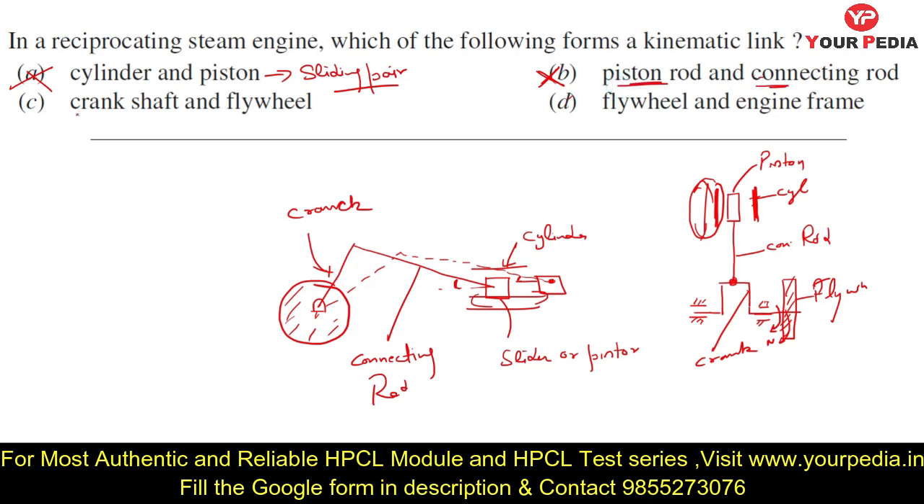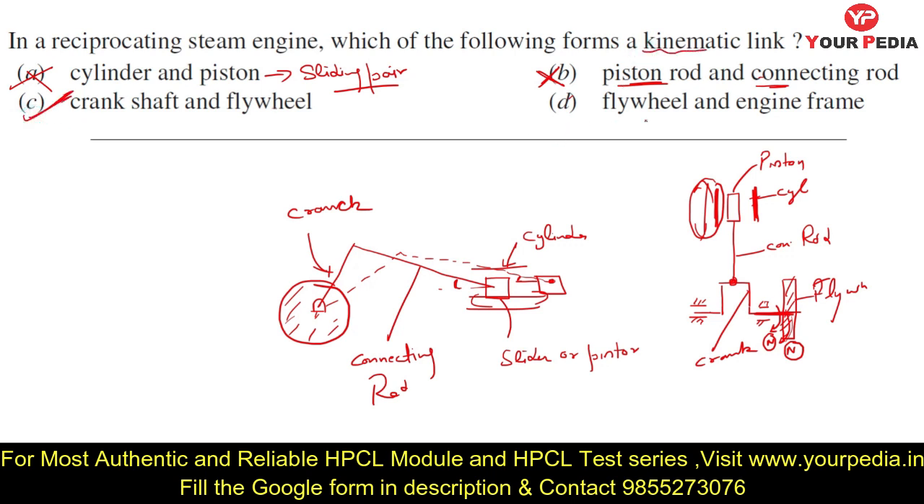Now, crankshaft and flywheel. If I talk about that, the crankshaft and flywheel act as one link because there is no relative motion. I have already told you that if the crank rotates at n rpm, then the flywheel is also going to rotate at n rpm. So the motion of the flywheel and crank is in the same direction, or there is no relative motion, or it acts as one quantity. If it acts as one quantity, then we can say it is a kinematic link. So option C is correct.